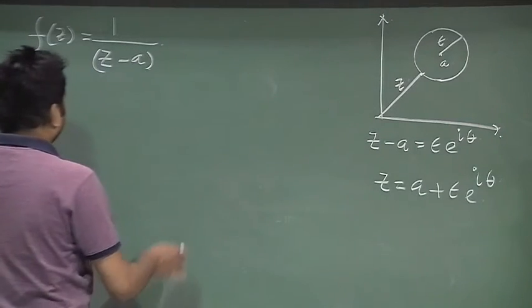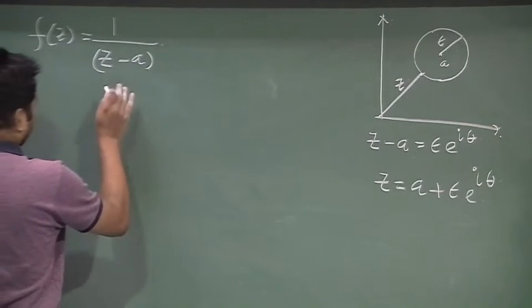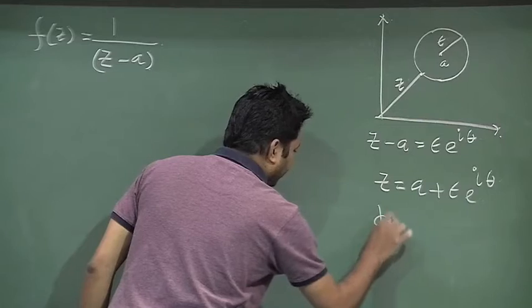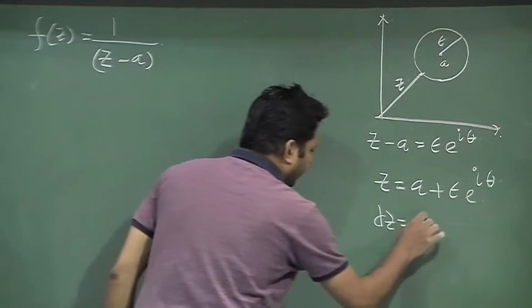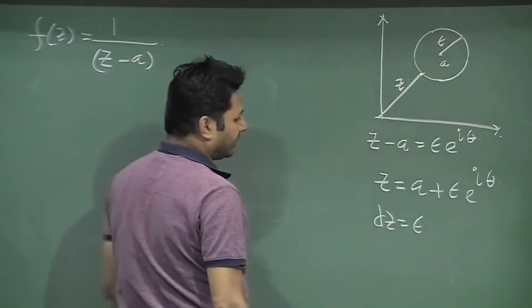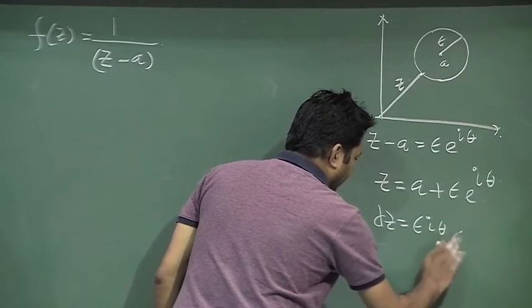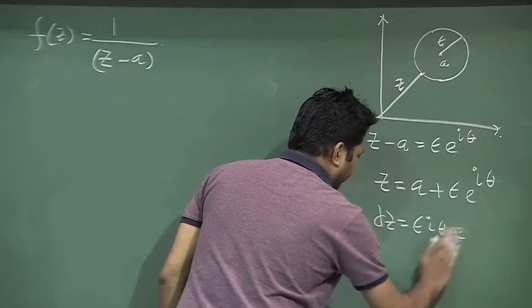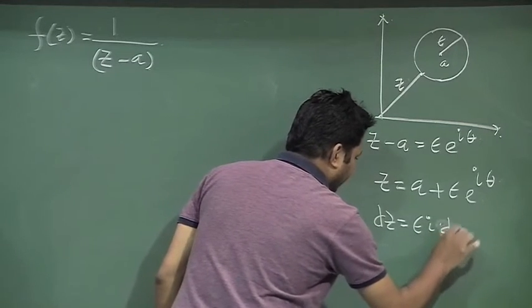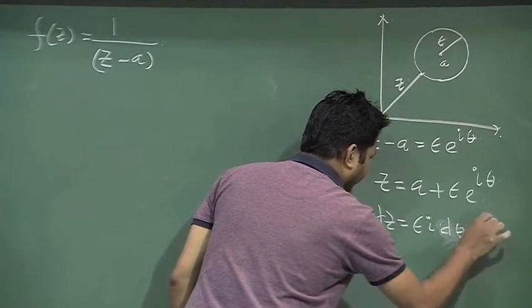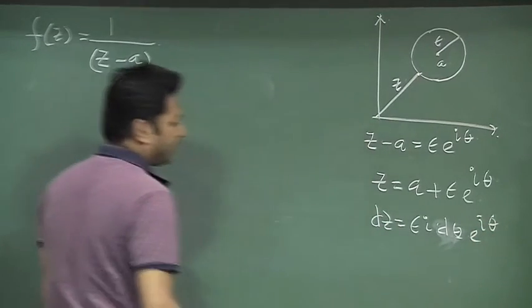Anyway, what is my dz here? I am saying this is a circle, so epsilon is fixed, and dz is epsilon I d theta e to the power of I theta.